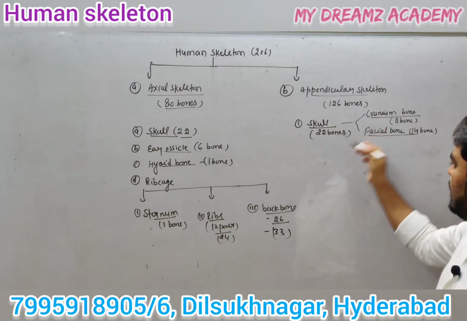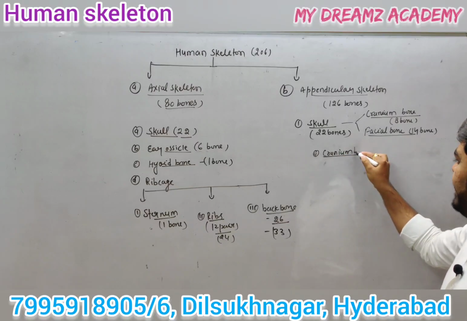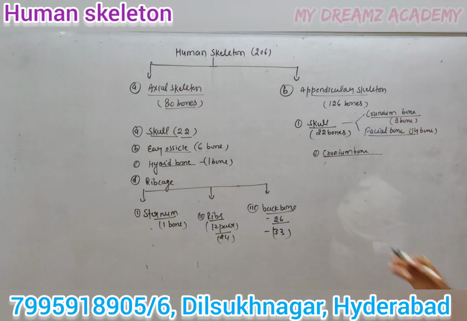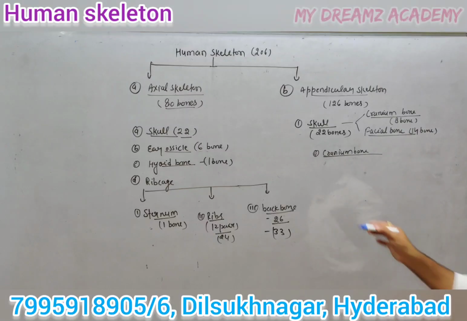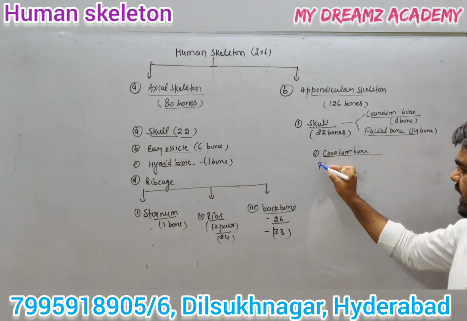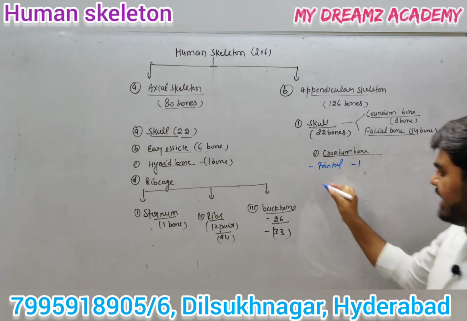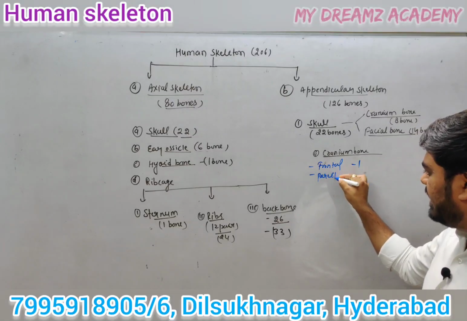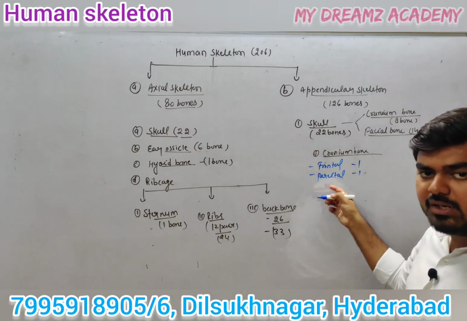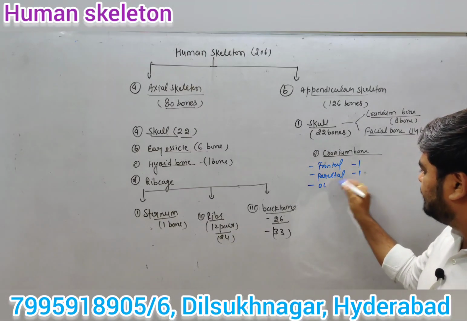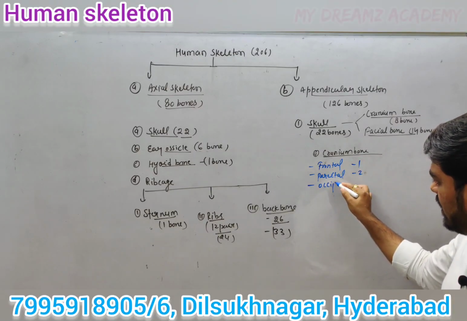Let's discuss the cranial bones, or cranium bones. I said there are 8 bones. What are the names of the cranium bones? The first cranium bone is the frontal. How many frontal bones? 1 bone. Next is the parietal. Parietal will be 2. Frontal 1, parietal 2. Next is the occipital.